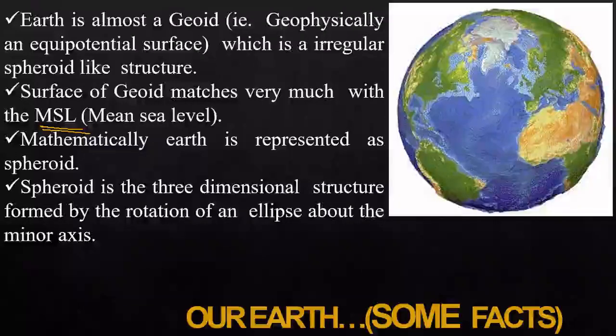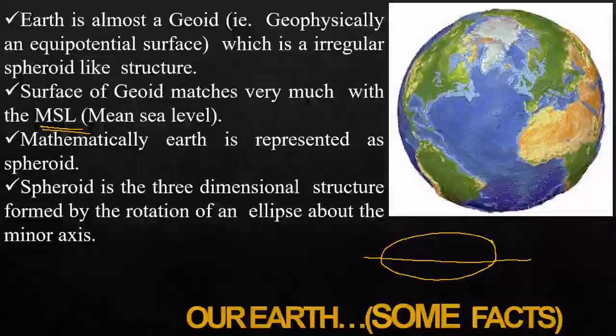It is a three-dimensional structure formed by the rotation of an ellipse about the minor axis. An ellipse has a major axis and a minor axis. When you rotate this ellipse about the minor axis, that is about this y-axis, this spheroid will be formed.